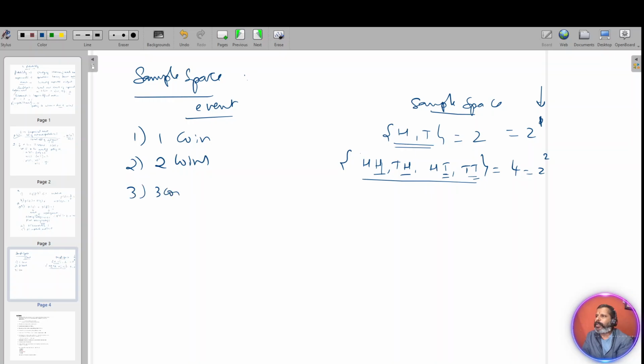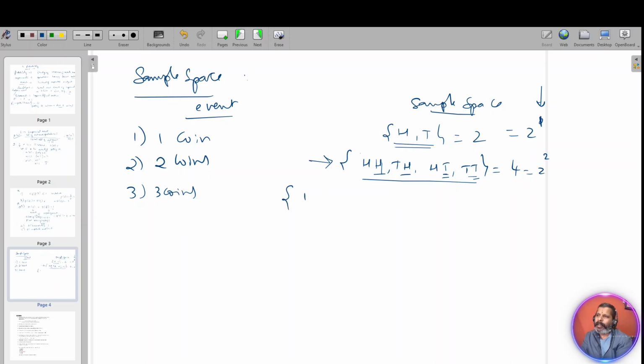Similarly, 3 coins are tossed. What is the output? Don't break your head and try to remember, you will forget it. Same 4 set. For these 4, you add H at the end one time, T at the end another time. You will get the output.